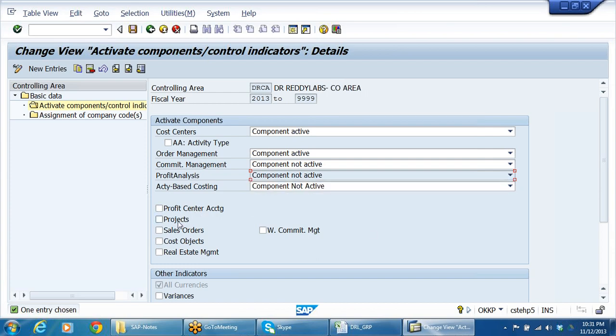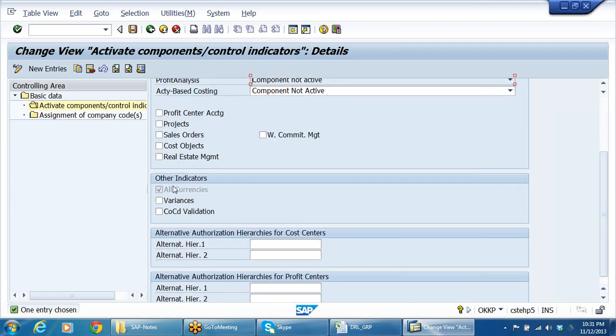Profit center accounting, projects, sales orders, cost objects, something like that, right? These things we need not touch right now. Whenever required they will come. Whenever we go for profit center accounting I can activate it. See that all currencies is checked because the system will post all types of currencies to your controlling area. Below, of course, not required.